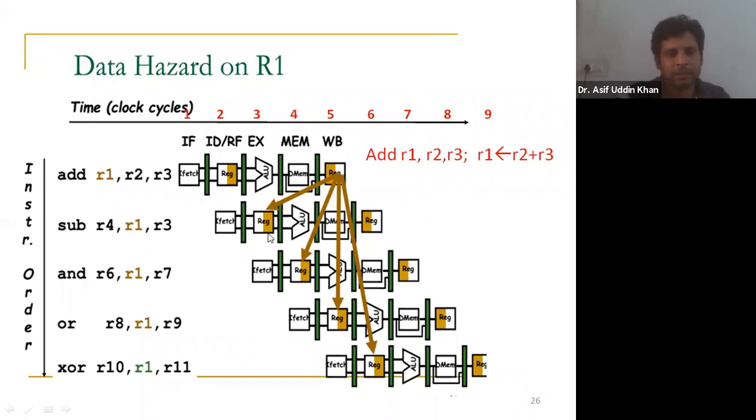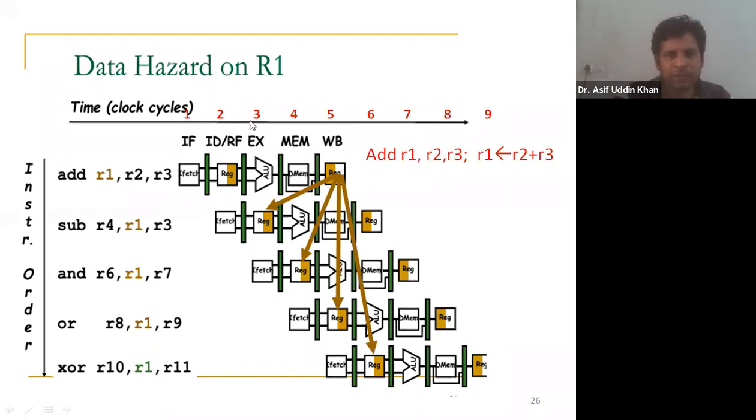So at clock cycle number 3, a data hazard occurs on register R1, because this instruction wants to read R1, and R1 is generated by the previous instruction, but that instruction has not yet written R1 at clock cycle number 3.